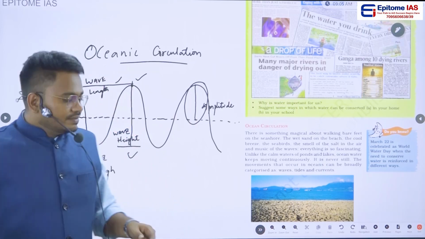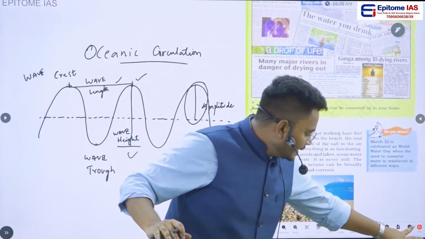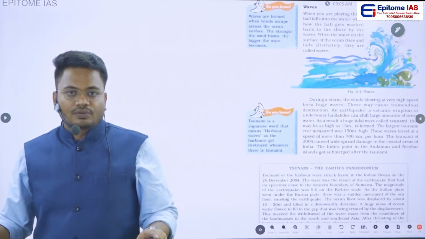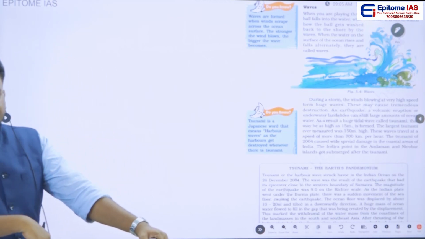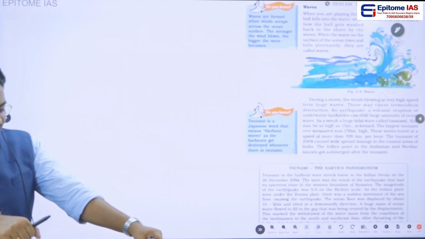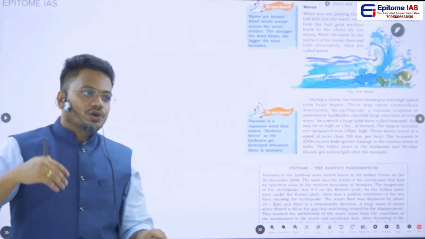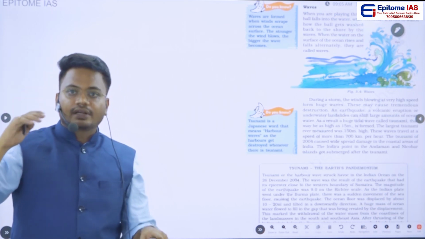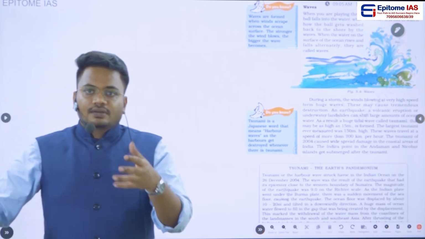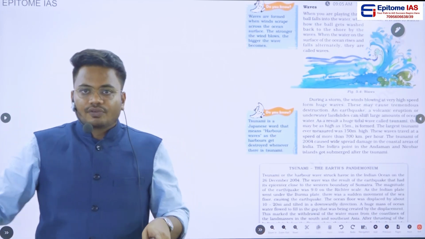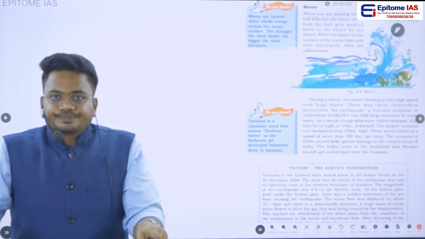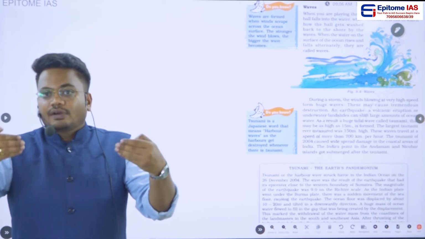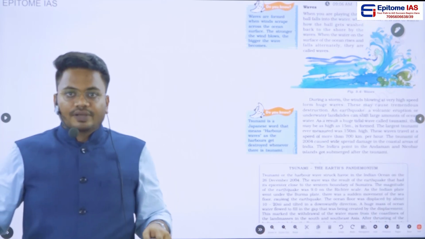Now the second important concept in oceanic circulation is tides. So what is meant by tide? What is the definition of the tide? Tide is nothing but the periodical rise or the periodical fall of the water. For suppose, during full moon day and new moon day, the rise of the water will be very high. The sea level will be very high.